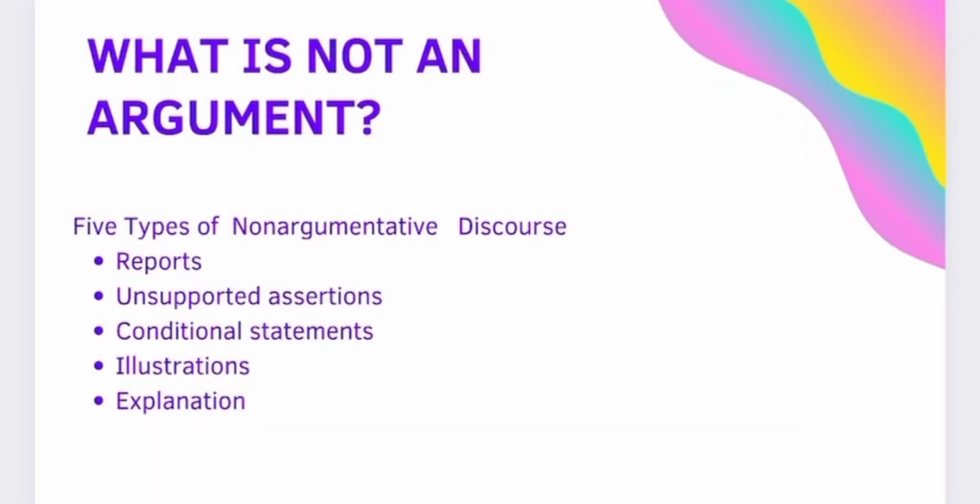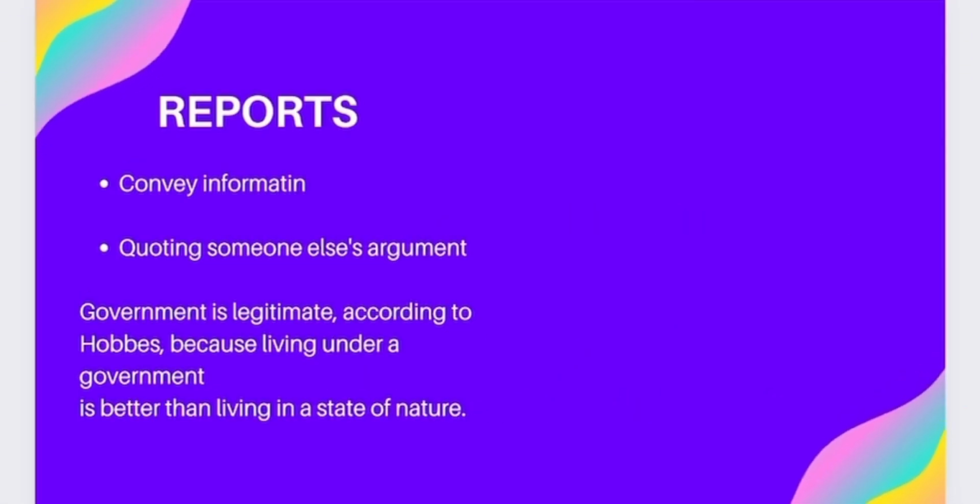Five types of non-argumentative discourse: reports, unsupported assertions, conditional statements, illustrations, and explanations. Firstly, reports mean to convey information. At the same time, quoting someone else's argument is not an argument.